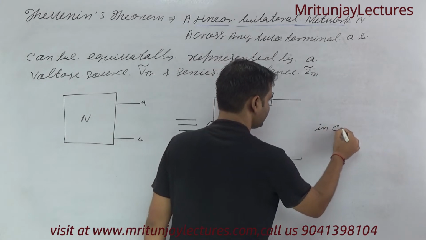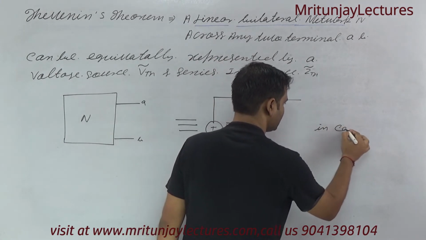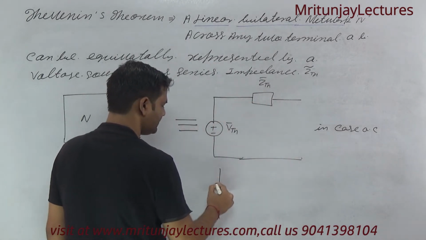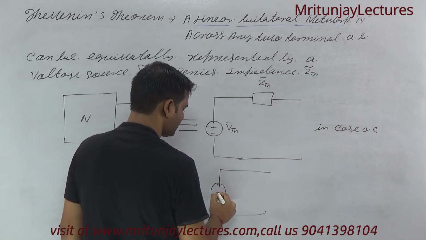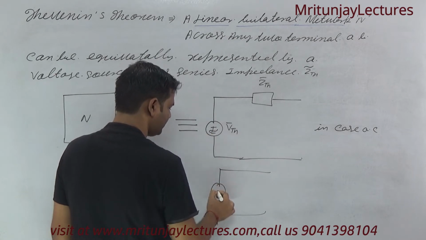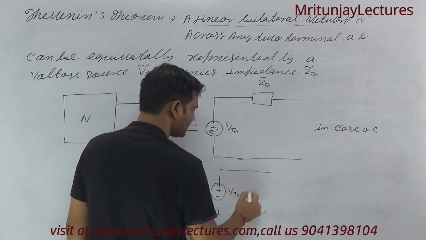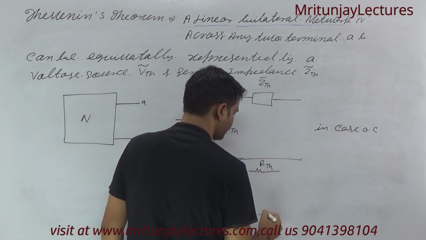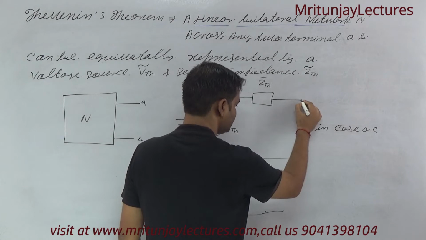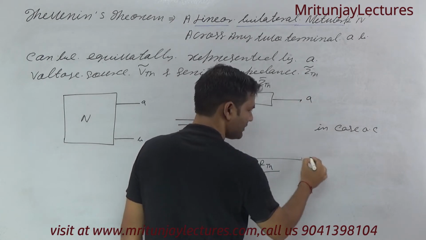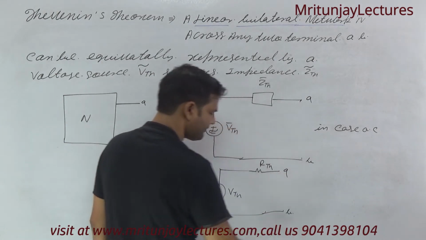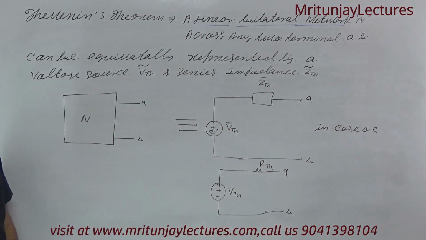if any doubt then tell me right now. In case of AC or in case of DC, it represents like only VTH and here this is the equivalent RTH. Okay, and this is the terminal A and B. Now it is clear or not?